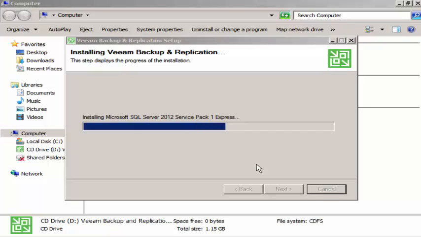It's installing MS SQL 2012 with Service Pack 1 Express Edition. It will take some time.